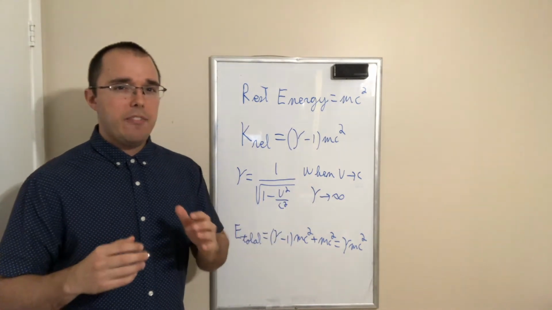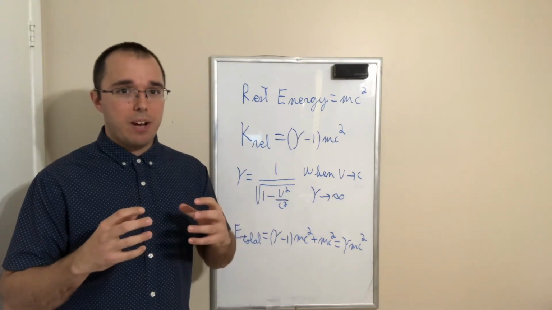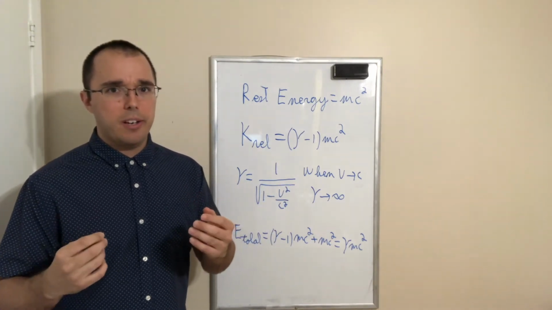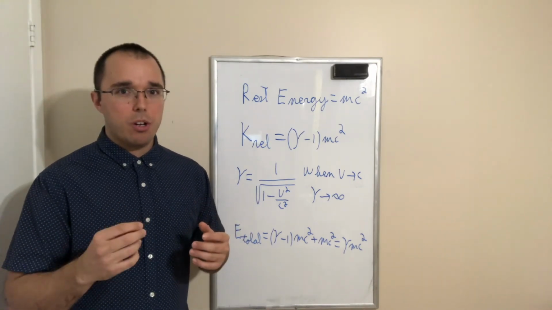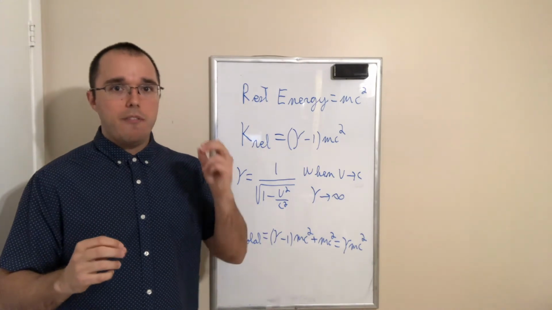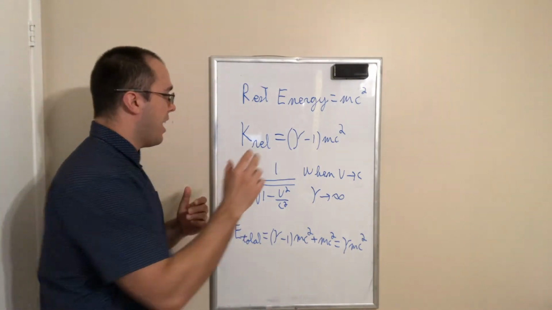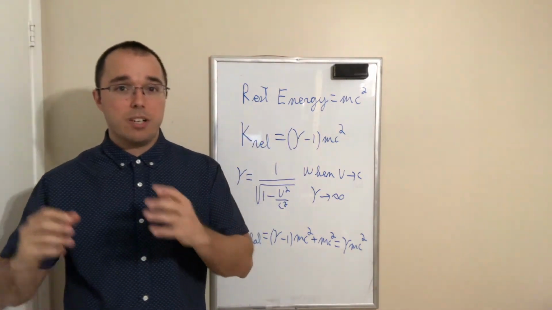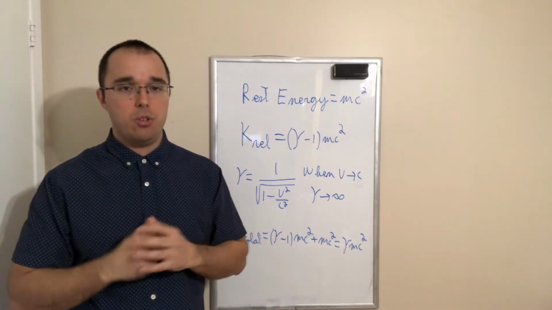In other words, if you want to get close to the speed of light or at the speed of light, you will need to provide an infinite amount of energy or an infinite amount of work. Well, there's no such thing as an infinite amount of work. In other words, it's impossible for a massive particle to reach the speed of light. In other words, nothing can go faster than the speed of light. It is the absolute speed limit in the universe.